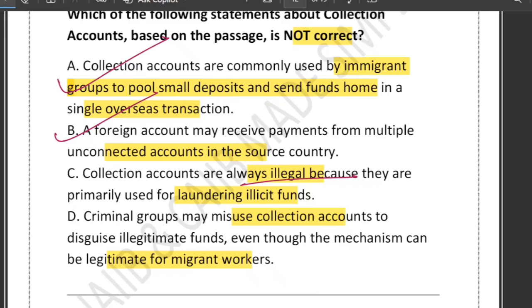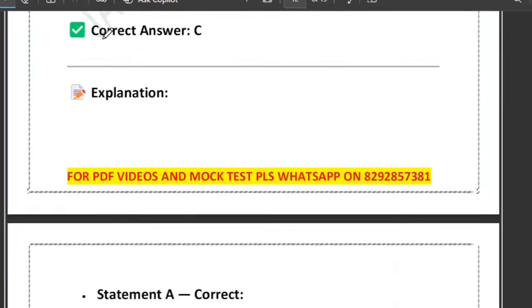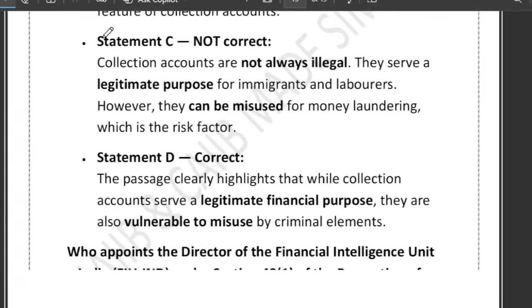Yes, they can be misused for money laundering, but misuse does not make the system itself illegal. That's why C is wrong. And option D says criminal groups may misuse collection accounts. Exactly. Collection accounts are legitimate, but criminal groups may misuse them to hide illegal funds. So D is also correct. So the question is not correct. So option C is incorrect, right? I hope it is crystal clear now.